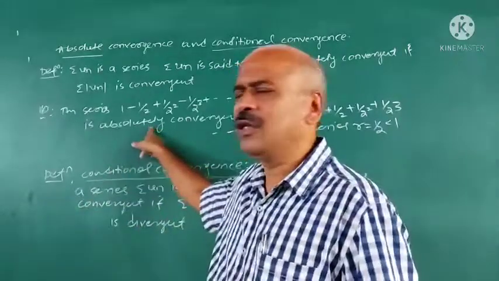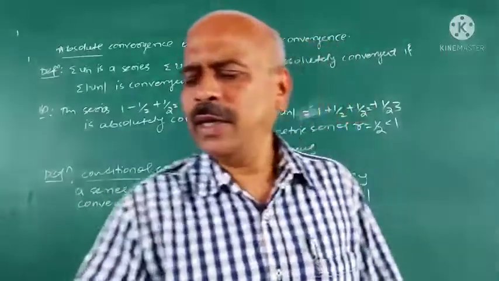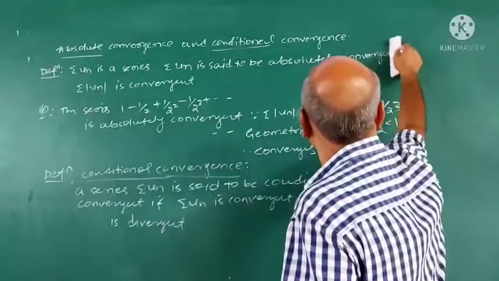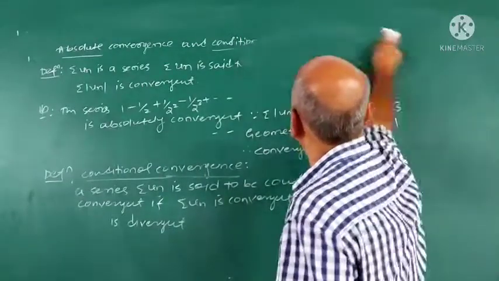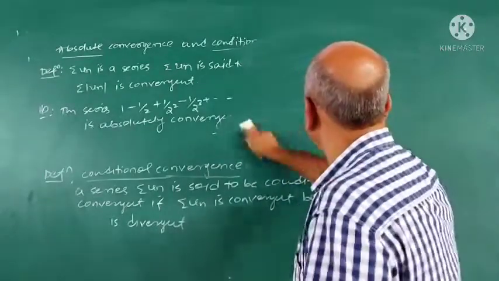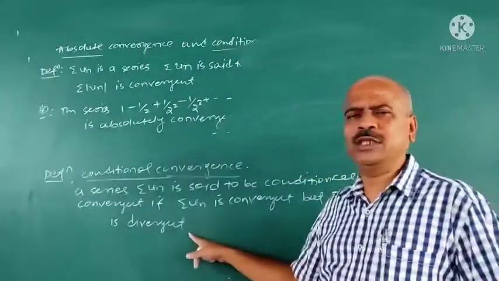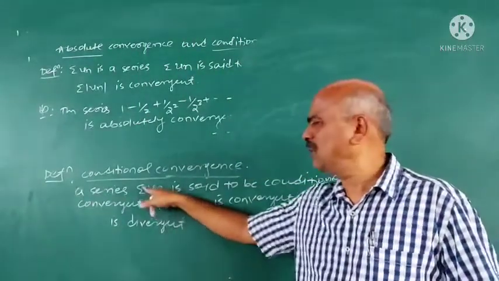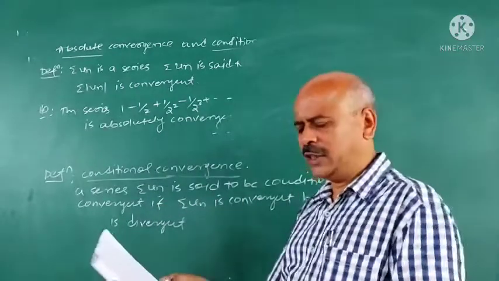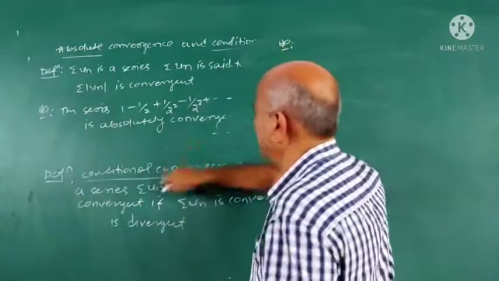One example is there, absolutely convergent. And when do you say that a series is conditionally convergent? A series sigma un is said to be conditionally convergent if sigma un is convergent but sigma mod un is divergent. Understand this definition: sigma un is convergent, sigma mod un is divergent, then it is said to be conditionally convergent. Example for this: consider conditional convergence.